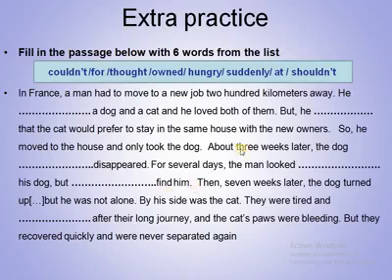Okay, so this is the first quick reading, and then you can go back to the first one. So he owned a dog and a cat, and he loved both of them. But he thought, verb in the past, that the cat would prefer to stay in the same house with the new owner. So he moved into the house and only took the dog. About 2 weeks later, the dog suddenly disappeared for several days.